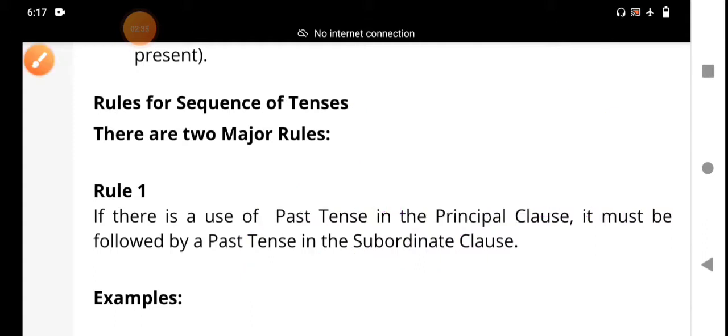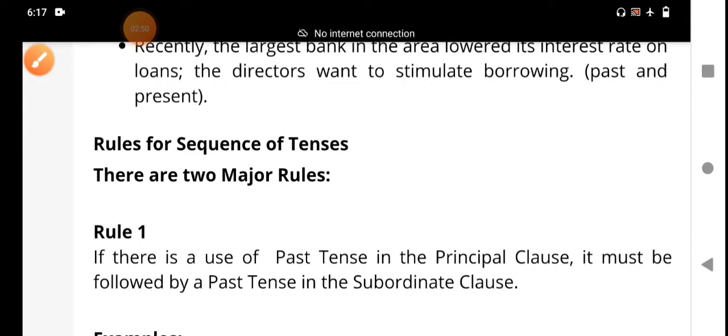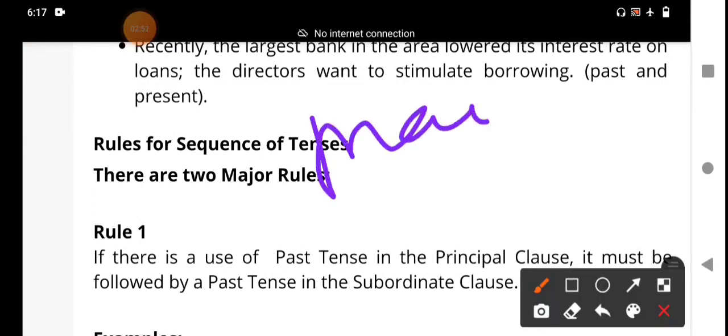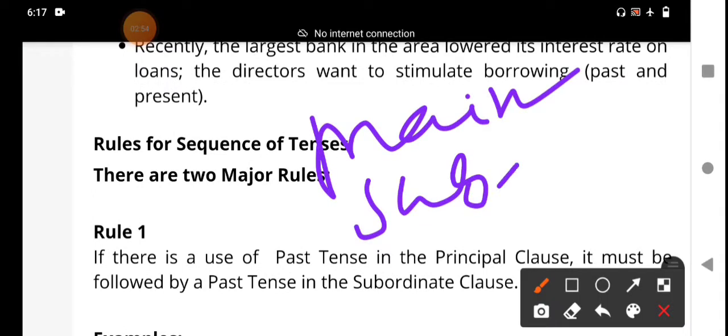If there is a use of past tense, there are two clauses, the main clause and the subordinate clause. The first one is the main clause, and the second one is the subordinate clause. What is the main clause? It gives meaning independently.